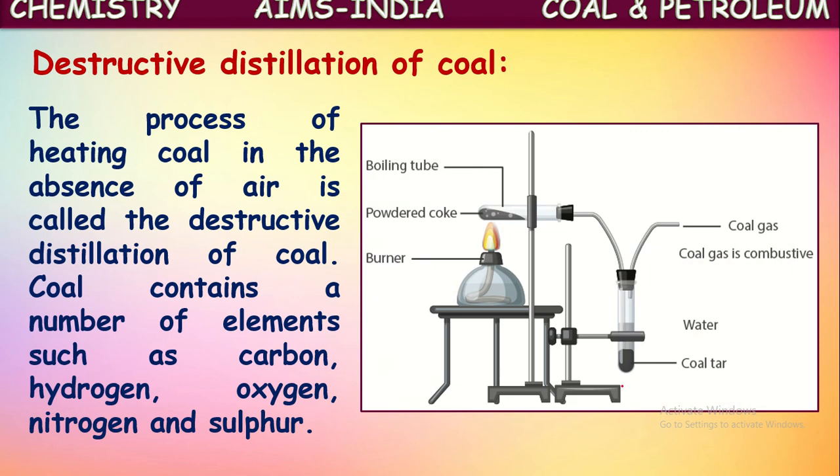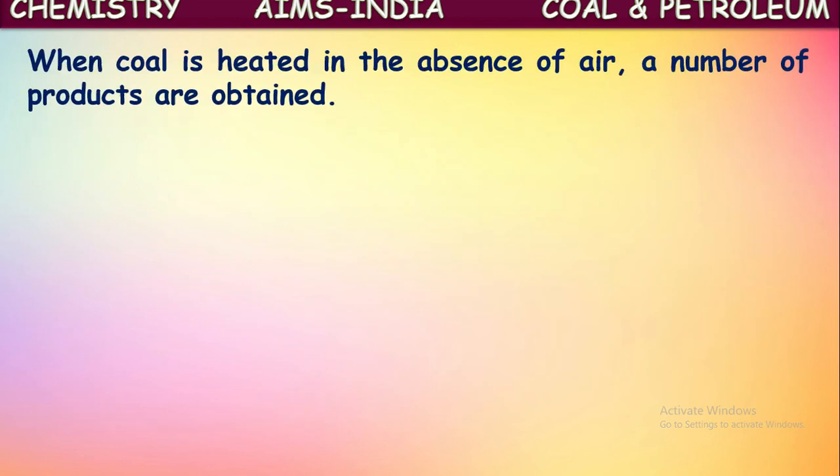Okay, this is the process of destructive distillation of coal. See here, coal is taken in this boiling tube, and it is closed with a cork which contains a delivery tube. Now, the coal taken in this test tube or boiling tube is heated strongly by using a Bunsen burner or spirit lamp. Then it undergoes destructive distillation and gives some products here. Let us see what are the products formed.